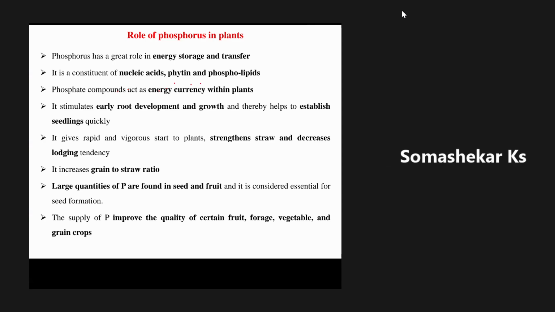What is the meaning of ATP? Adenosine triphosphate. Phosphate, the name indicates phosphorus. That is the energy currency of the cell or the whole plant. And it is a constituent of nucleic acid, phytin, and phospholipids. Like nitrogen, phosphorus is also one of the constituents of the nucleic acids, that is RNA and DNA. Apart from that, for the production of phytin and phospholipids, phosphorus is very, very important.